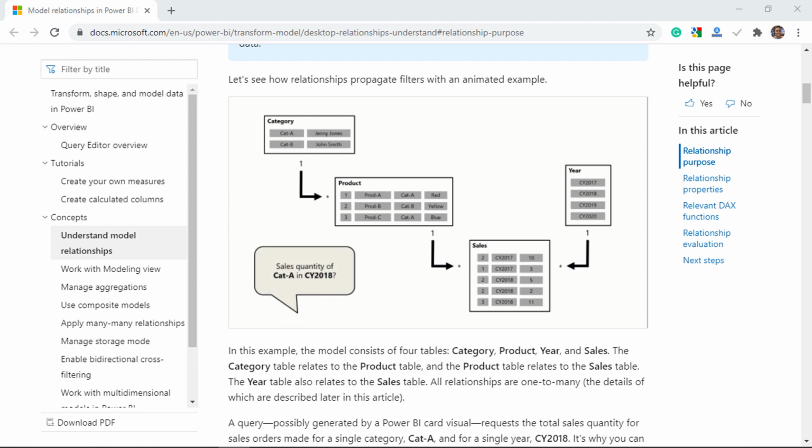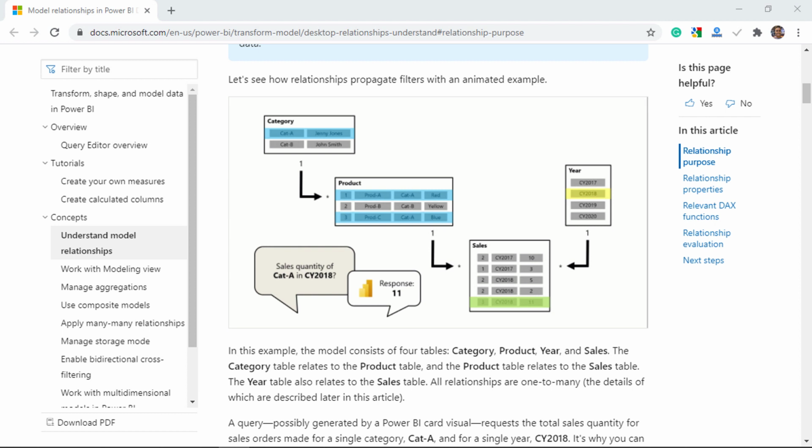To find the sales quantity of category A for the year 2018, first the dimensions category and year are filtered and these filters navigate through to the fact table to get the final result. For category A, products 1 and 3 are filtered in the product table and further these two products filter the sales table. And since the year 2 filters the sales table for the value 2018, we have the sales value as 11 as the final result. So the purpose of a relationship is to propagate the filter context from one table to the other.